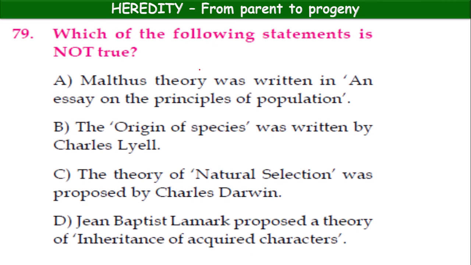Okay. Which of the following statements is not true? Malthus theory was written in an essay on the principle of population. The origin of species was written by Charles Lyell. The theory of natural selection was proposed by Charles Darwin. Jean-Baptiste Lamarck proposed the theory of inheritance of acquired characters. Here we have to select the wrong one. Origin of species was written by Lyell. This is wrong. Okay, remaining all correct only.